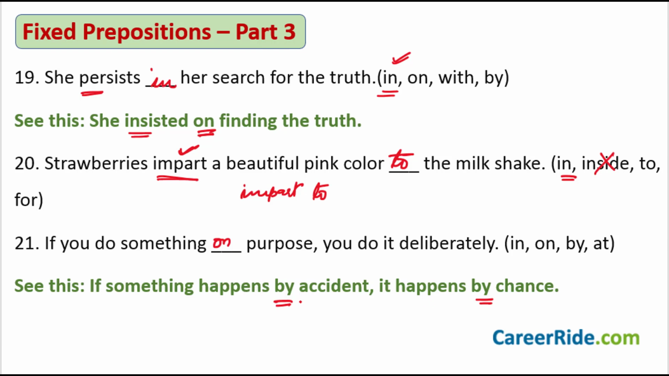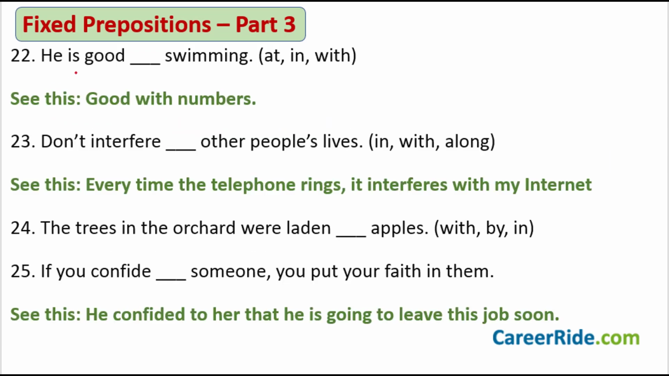The first one is on purpose, by accident, by chance. Something happens by accident. Something happens by chance, but you do it on purpose. I hope you have understood it. And if not, you can pause the video and take a good look at this slide.